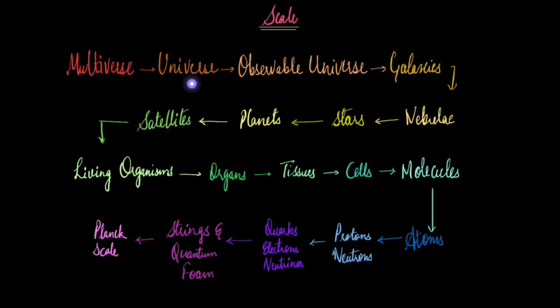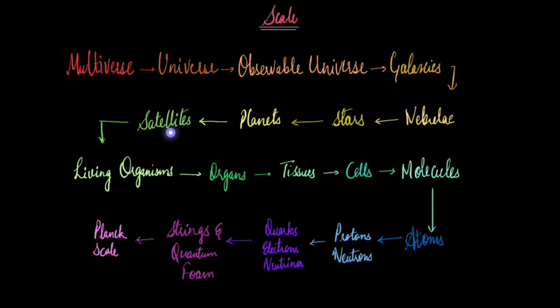Then obviously our universe, it comprises the observable universe. We will not be able to observe the part of the universe which is outside a certain distance range. The observable universe consists of billions of galaxies. Then those galaxies consist of nebulae. Nebulae are the star nurseries, the dust clouds where stars are born. Then in nebulae, as I said, there are stars. Then stars have planets which orbit around them. It's not that only in our solar system there are planets. Almost all the typical stars have planets around them.